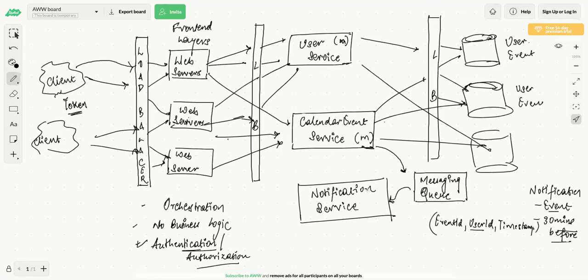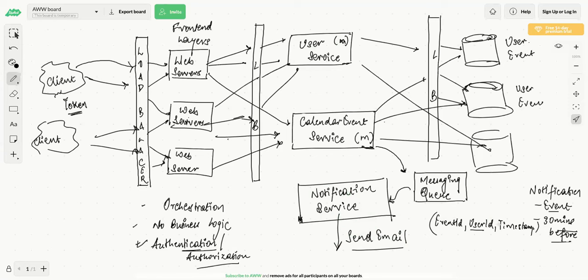So what will the notification service do? It will check the user email from the user service. It will talk to the user service, get the user email, and it will send the notification. Basically, this service will take care of sending the email, automated email. Correct. To this particular user, you have the email ID, right? So it will create an event and it will send an email to that particular user.